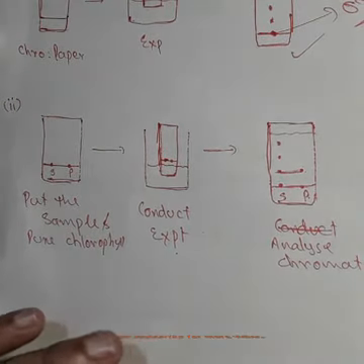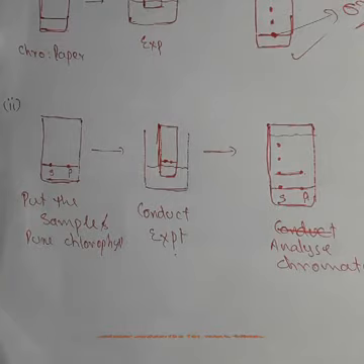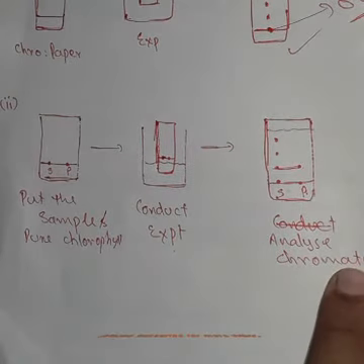Okay, so to answer this type of question, you have to make this type of picture in your mind, then write it in words. How to write this in words? You have to say, take chromatographic paper, put green grass solution and pure chlorophyll sample on the baseline, then conduct chromatographic experiment, then analyze chromatogram.